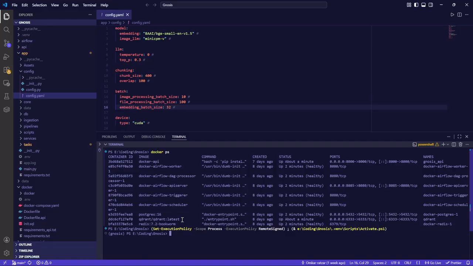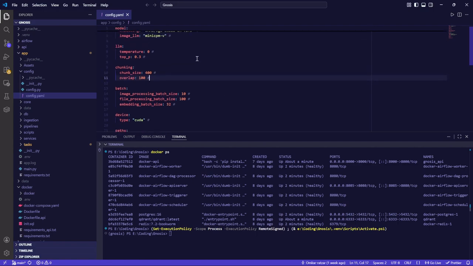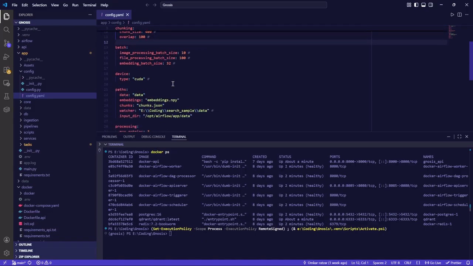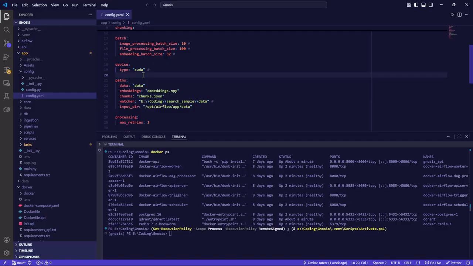So anyways, as you can see here, I have config.yaml open. Everything is tunable through this config file. If I want to change my embedding model, my image LLM, any value related to the LLM, the chunking size, or even batch processing, I can.